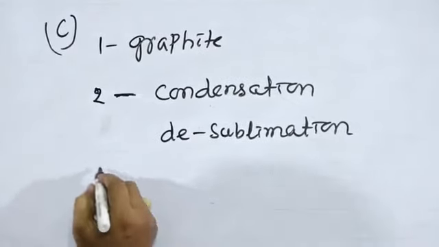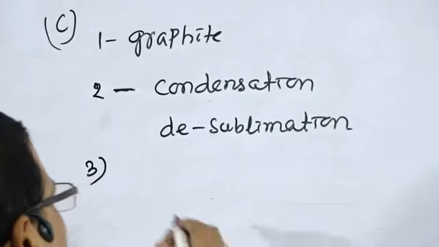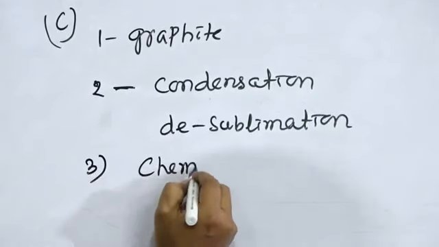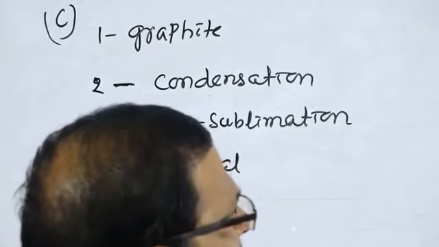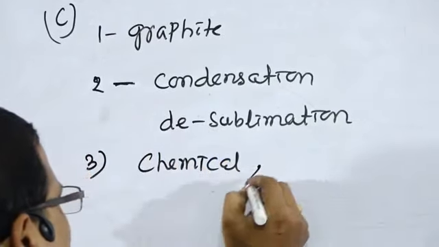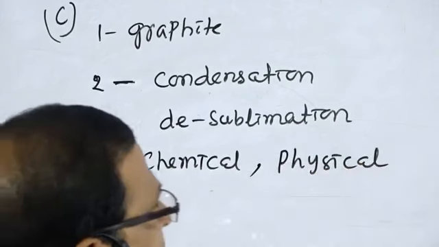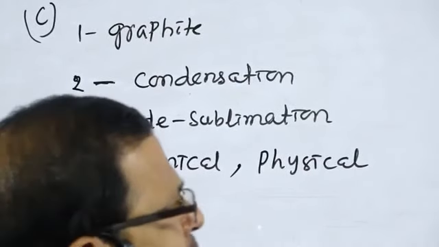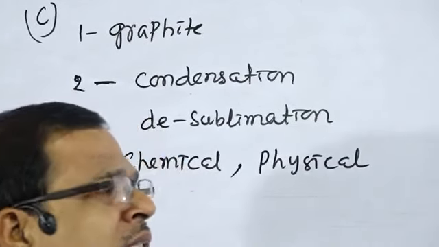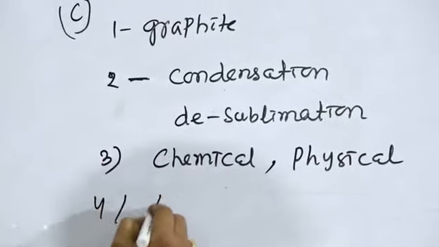Then third one, ripening of fruit, that is chemical change, whereas raining is a physical change because water vapor condenses into water drops. Fourth question, which inert gas is most abundant in the atmosphere, that is argon.